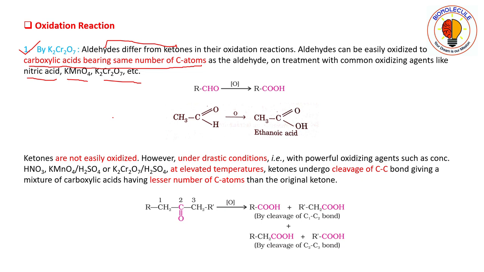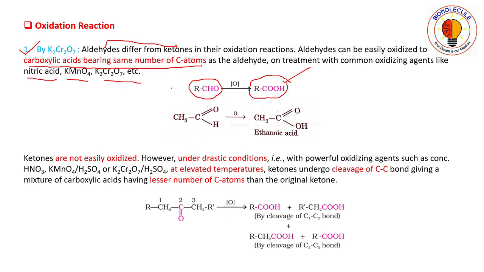Now, if we see here, this one is an aldehyde containing an R group and a carbon atom. It is further oxidized to a carboxylic acid containing the same R group and the same carbon atom. So in aldehydes, during oxidation, the carboxylic acid thus formed bears the same number of carbon atoms.